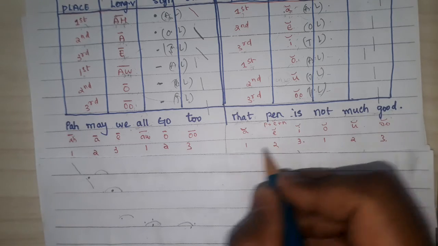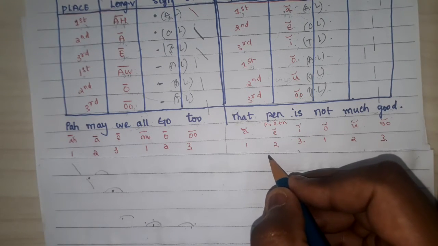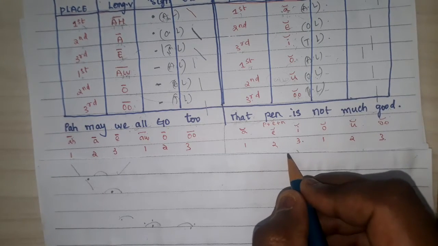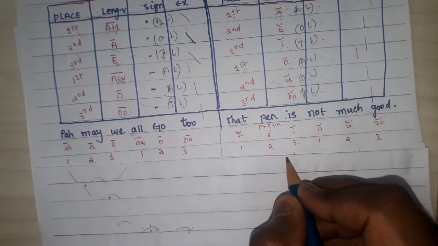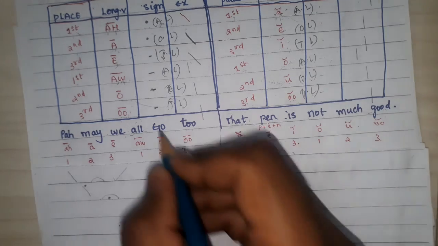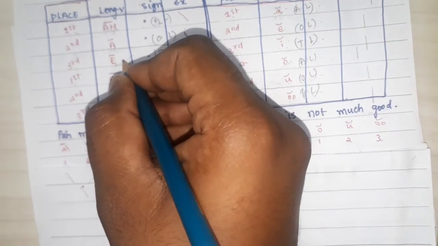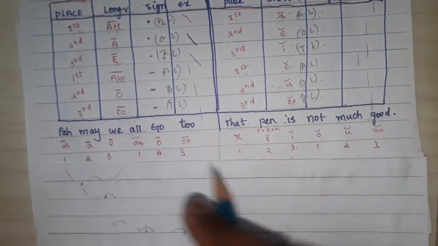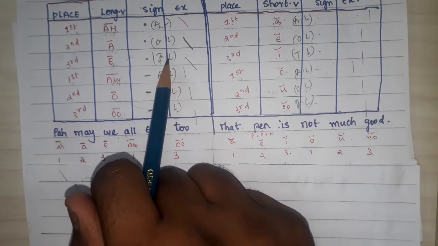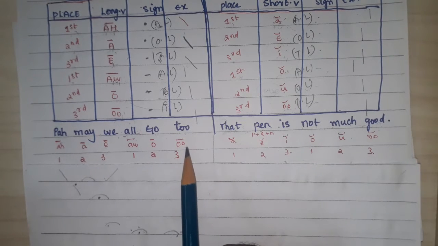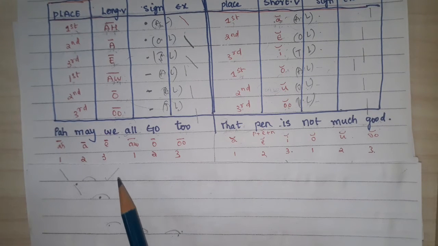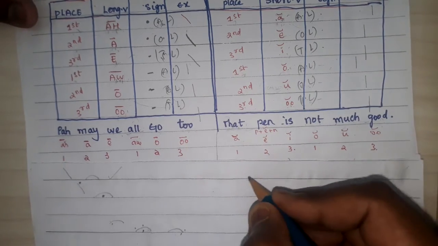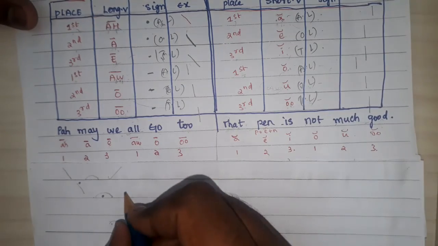Now we have V, W E, V. In these consonants we have only one consonant, W. What is the vowel we are able to hear? E. E is a which place vowel? Third place vowel. So when you are getting third place vowel, I need to write through the line. Which stroke do I need to write, up stroke or down stroke? We have only one stroke here, that is also up stroke. So I should write it through the line because we are getting third place vowel.